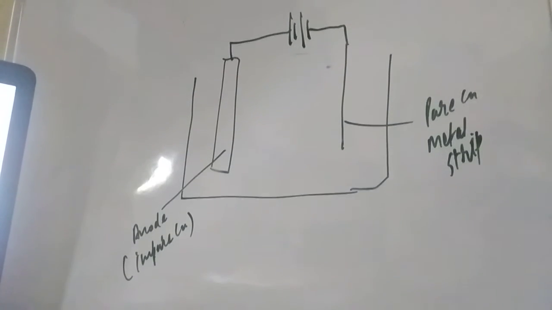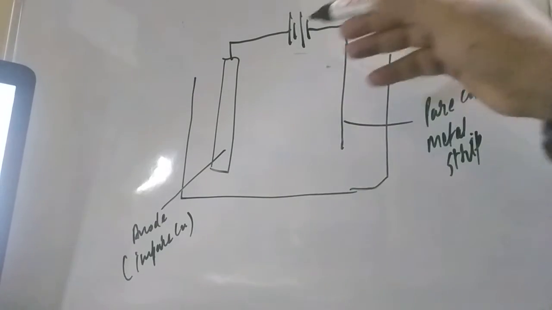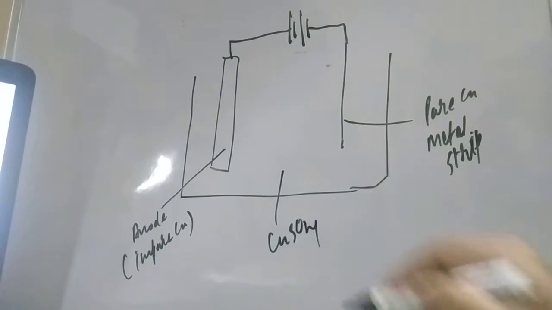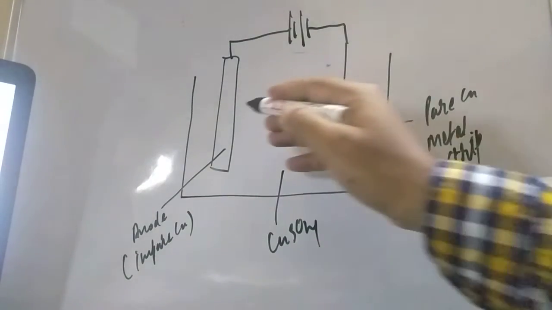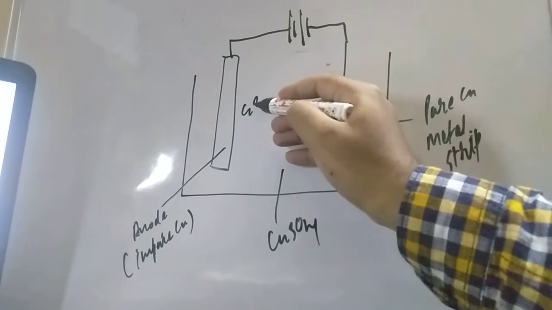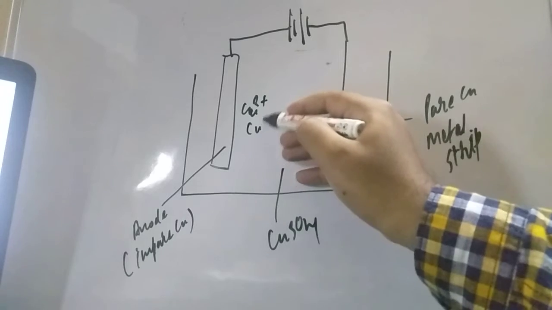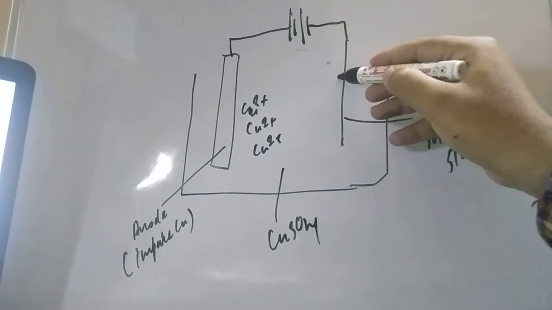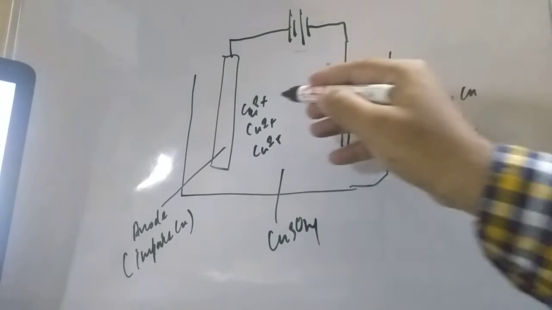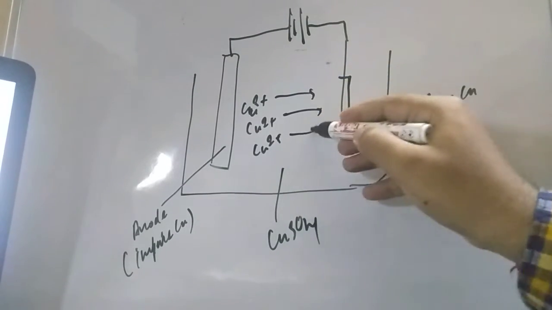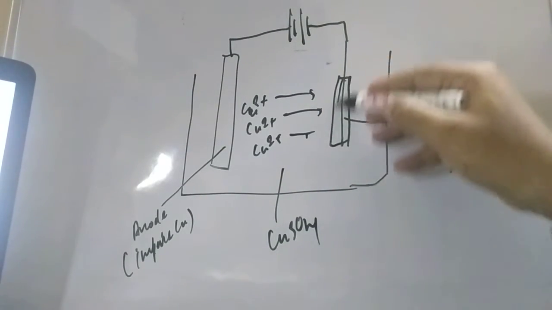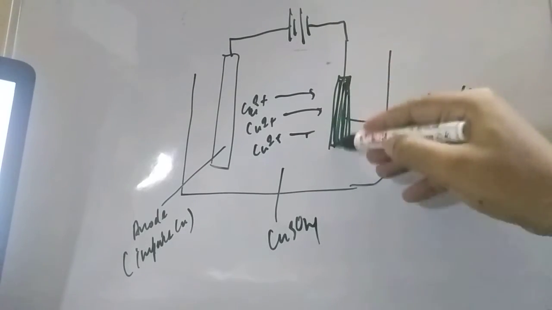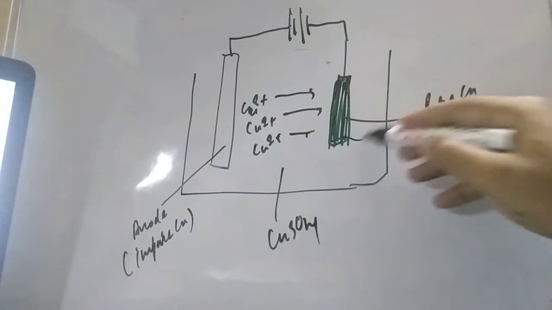Now when you are connecting this with the battery, there will be copper sulfate. When electrolysis starts, all the copper 2 plus ions will come to the cathode, the pure copper, and they will be deposited. They will move in this direction and all be deposited, student. So if they deposit, what will be there is pure copper.